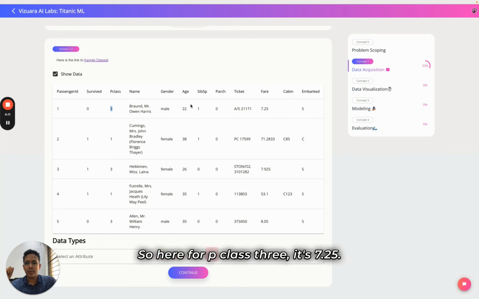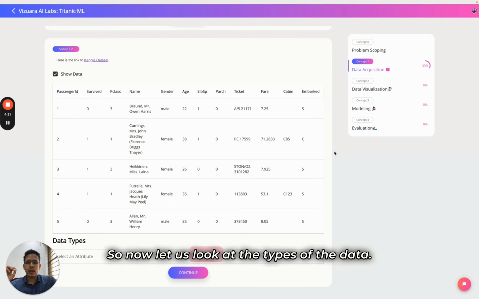So here for P class 3, it's 7.25. Here also it's 7.95. But for P class 1, it's like 71, 53, etc. So clearly this is a higher class. And then embarked is the station from which they embarked. There are 3 stations. We'll show the details. And cabin is just the number of the cabin.